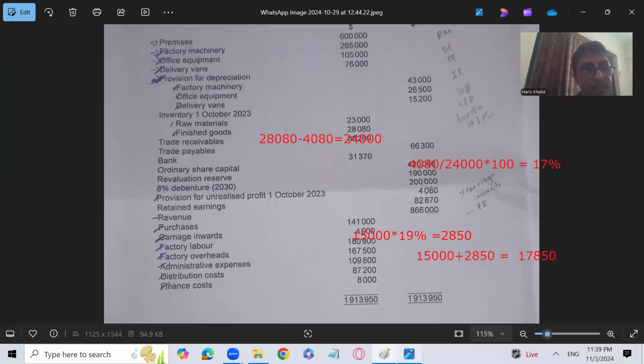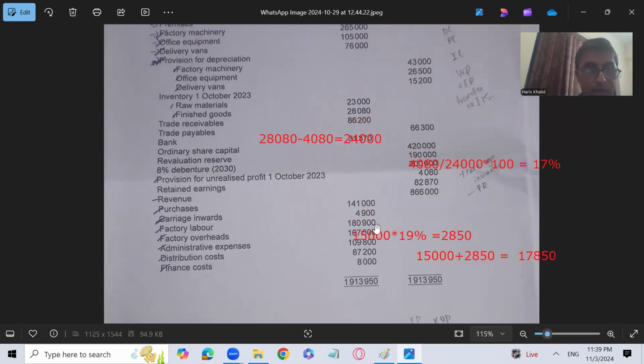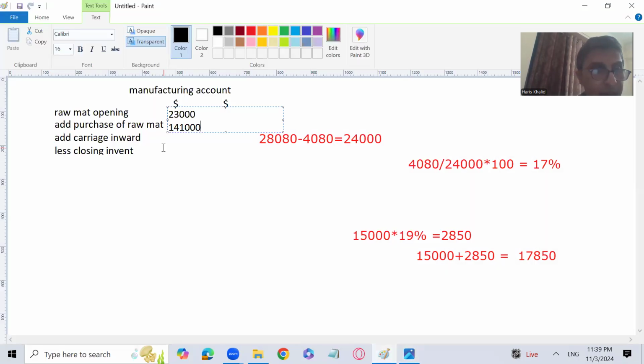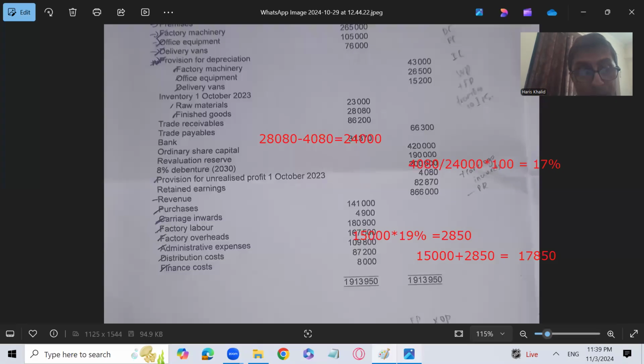Add carriage inward is given in the question, obviously. Here it is, carriage inward. What is the amount? That is 4,900, if I'm not wrong. So let me write it over here, carriage inward. If nothing is mentioned regarding the carriage inward, we believe that the carriage inward has been paid on raw material. So that is carriage on raw material. It is understood.